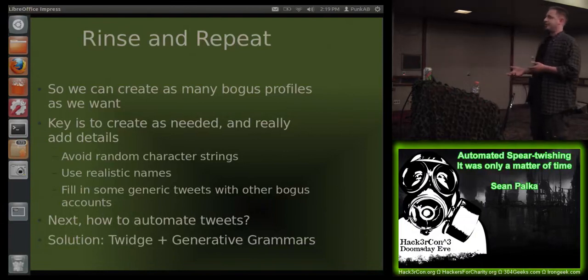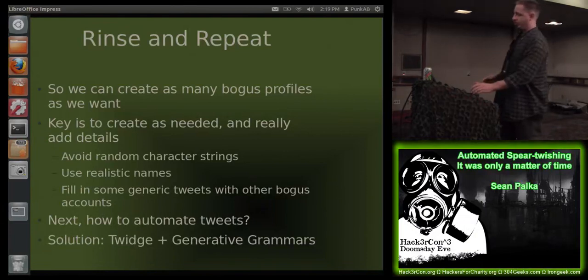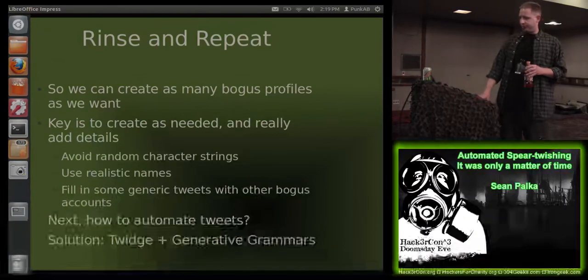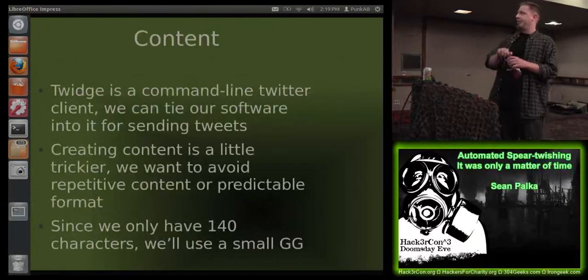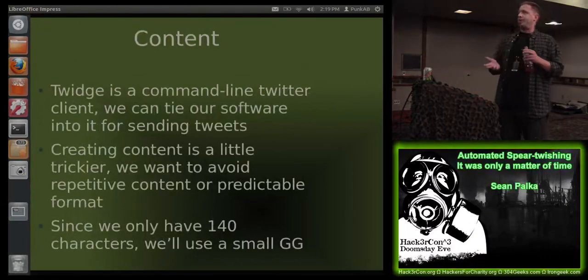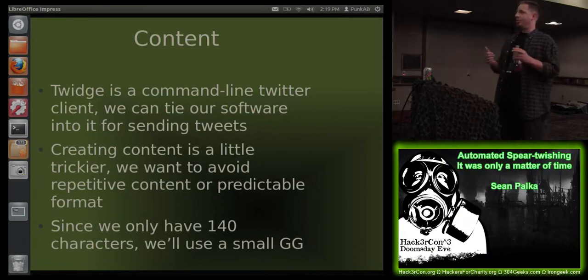So the next question is, how do we automate these tweets? What we're going to do is use Twidge plus generative grammars. Twidge is a command line Twitter client. If anyone's used it before, it's very flexible. You can create a bunch of Twidge profiles and randomly pick between them. So it's great for our purposes, where we want to pick which account we want to send our tweets as. Creating the actual feed, the Twitter content, is a little trickier.